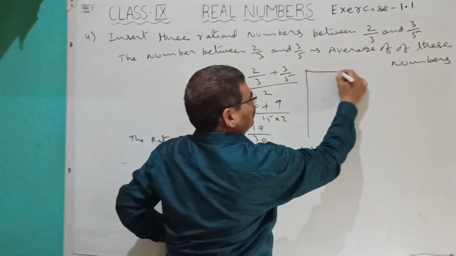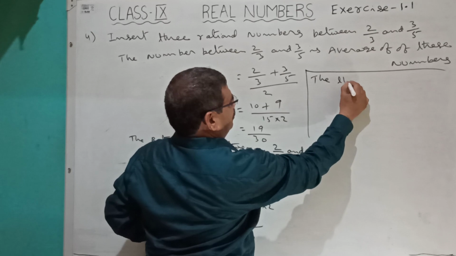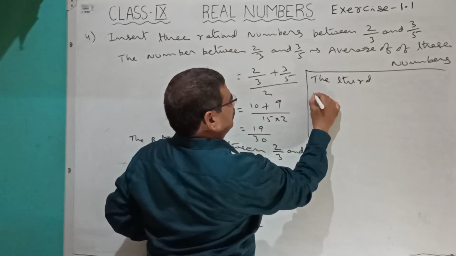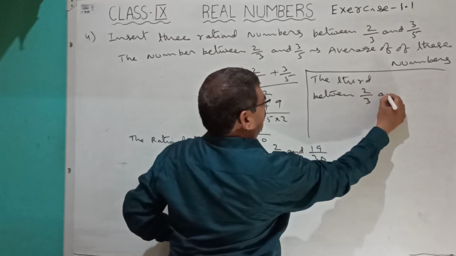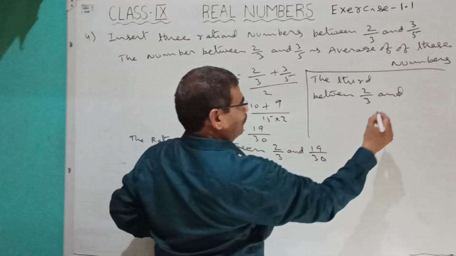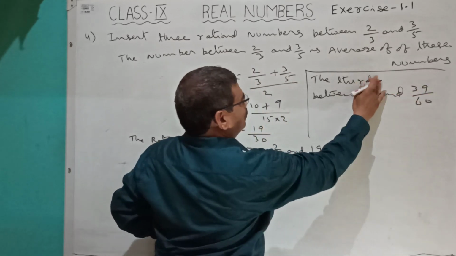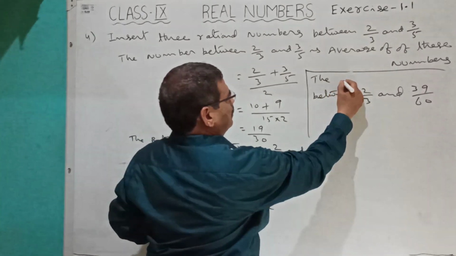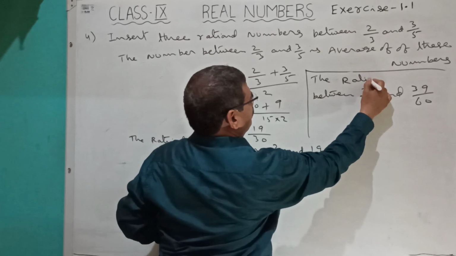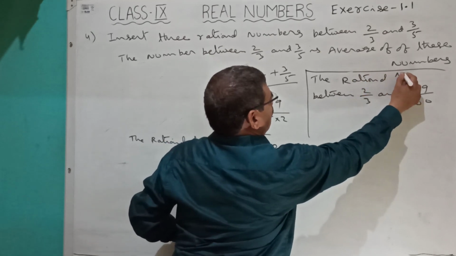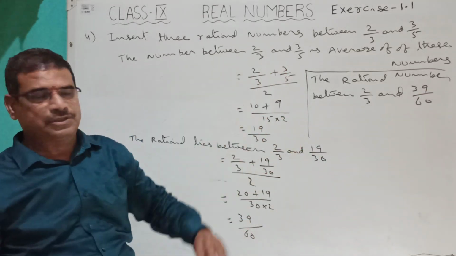So the third number is the rational number between 2 by 3 and 39 by 60.